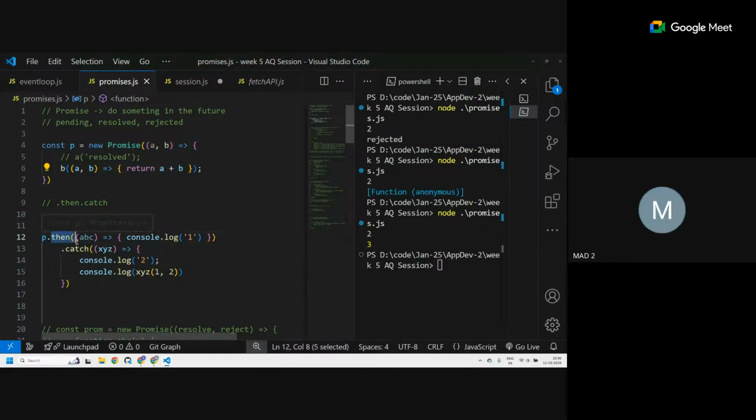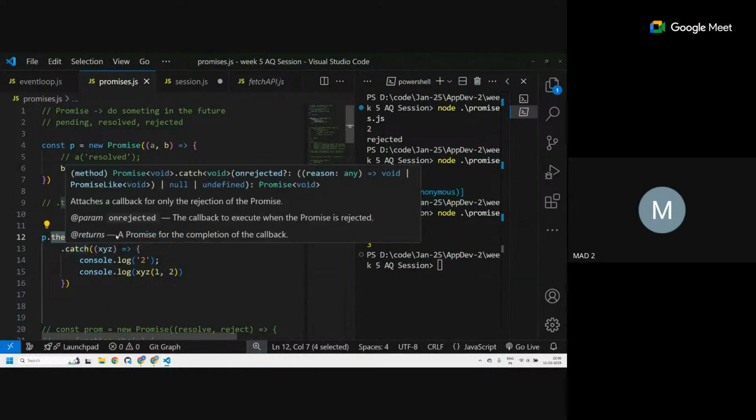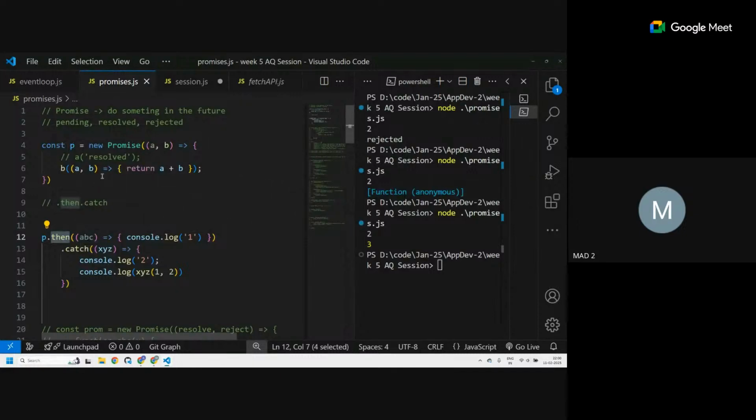Now the dot then and dot catch are executing. Dot then will not execute because the promise was rejected. Dot catch will execute. I'm not taking control anywhere. I'm getting this value from this promise. Control is here itself. I'm not moving to the promise. Whatever the promise got rejected with, I'm getting the value in xyz.